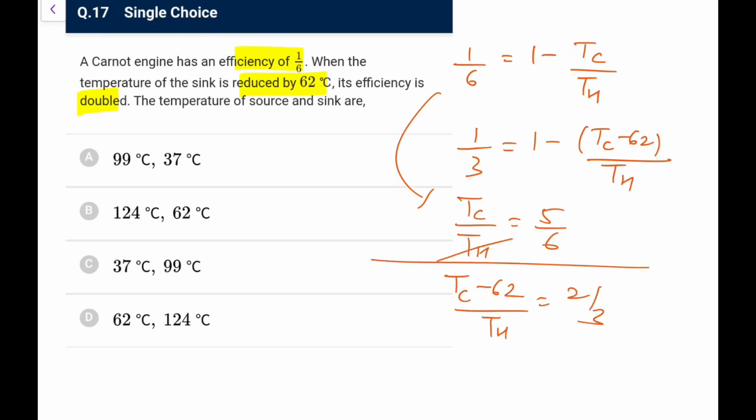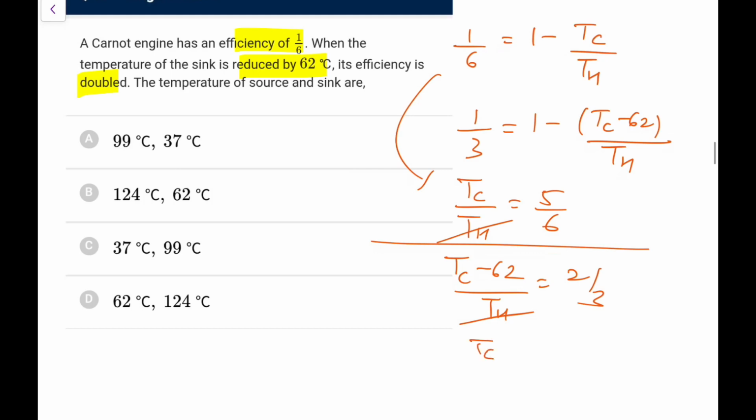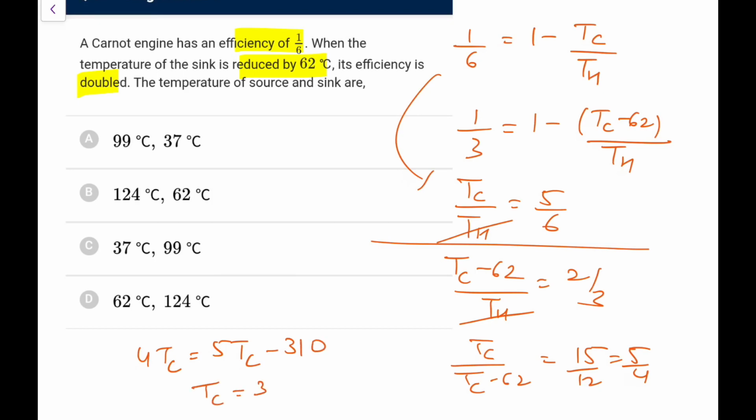Divide the both, Th goes. Tc upon Tc minus 62 is, 5 threes are 15 by 12, that is 5 by 4. So 4 Tc is 5 Tc minus 310. So Tc comes out as 310 Kelvin. Remember, this is in Kelvin. So in degree Celsius, it would be 37 degrees Celsius.